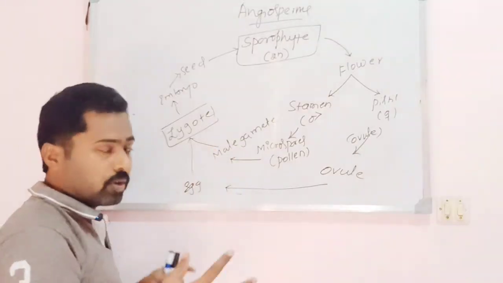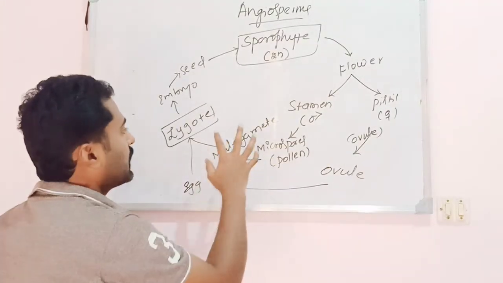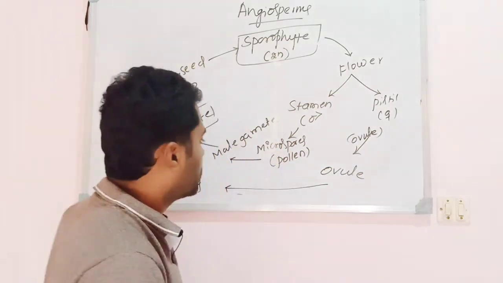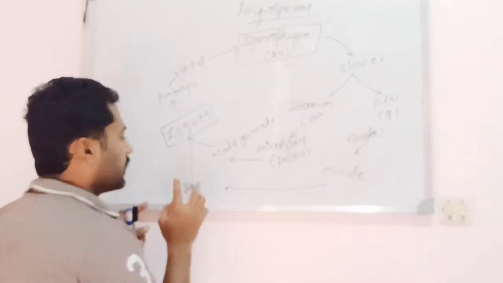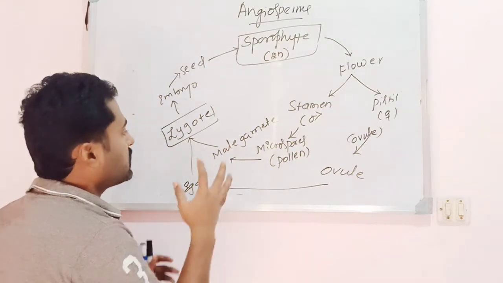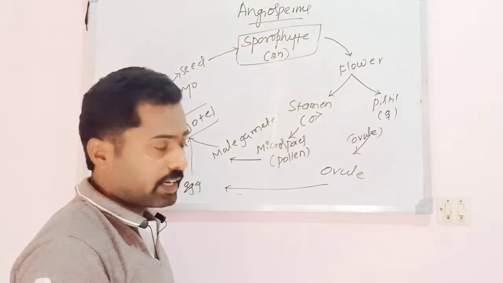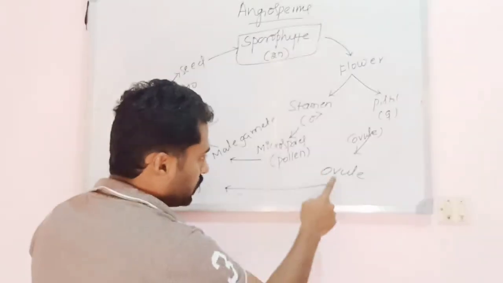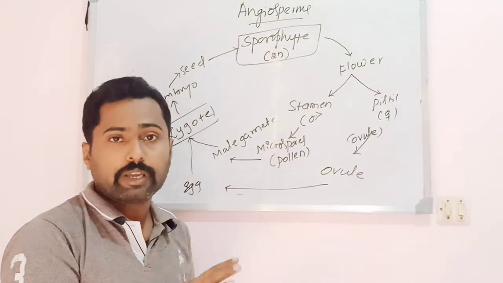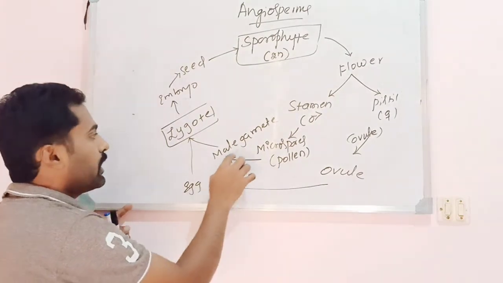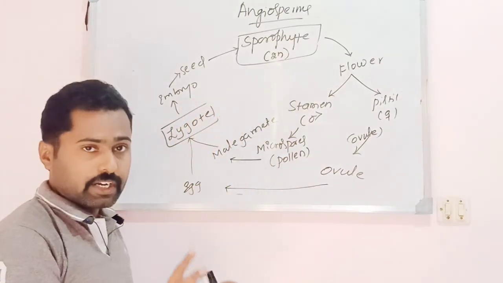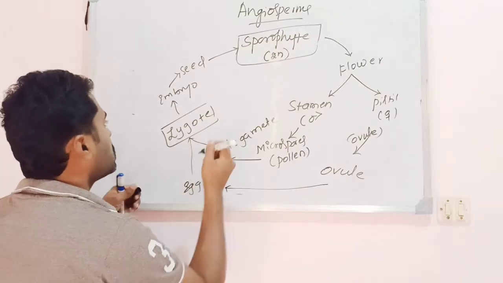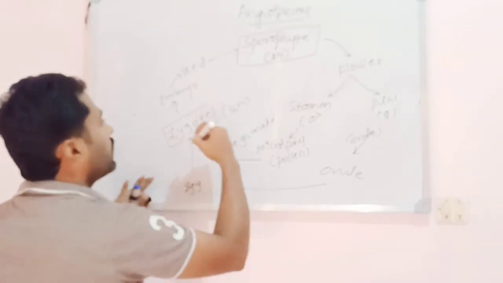Microspores, meaning pollen grains, germinate and produce a male gamete. Here also the gametophytic stage is reduced and microscopic in nature, whereas the ovule encloses the egg. In the ovule, it is the embryo sac or female gametophyte, and it is microscopic in nature. The male gametophyte is represented by the male gametes. So the egg and male gametes fuse together forming the zygote. The zygote is diploid.